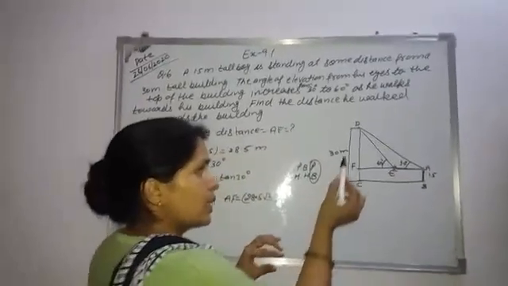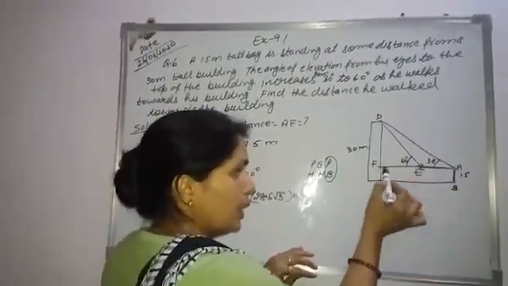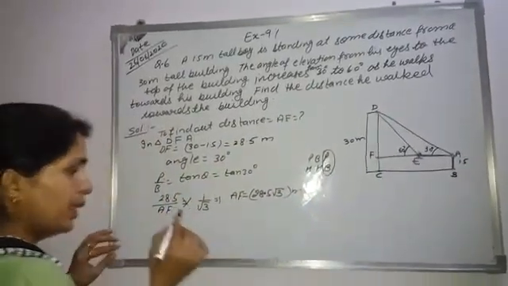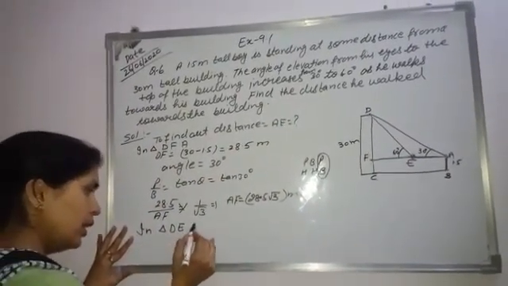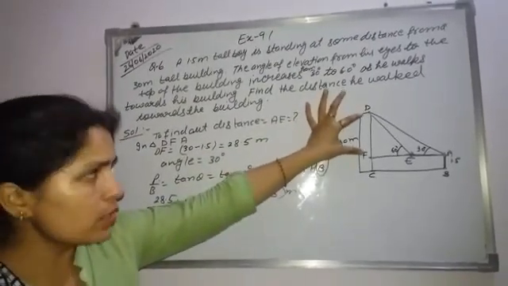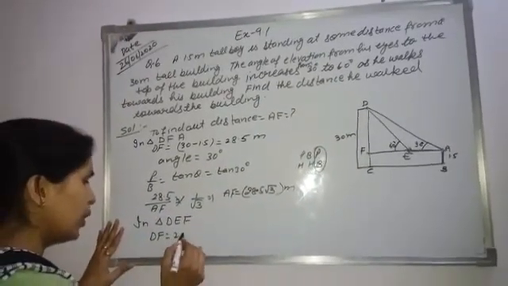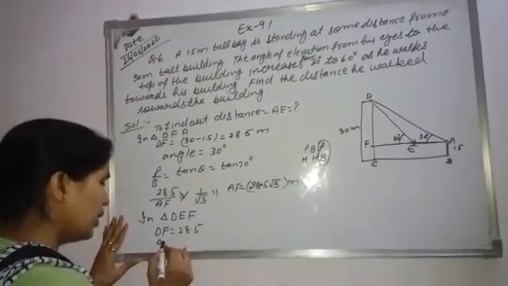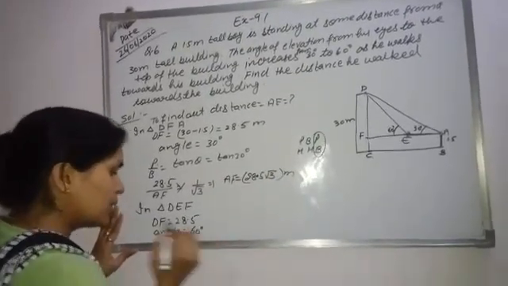In the next case we take triangle DEF. In the second case, DF is again given to us as the height, 28.5, and the angle is 60 degree.